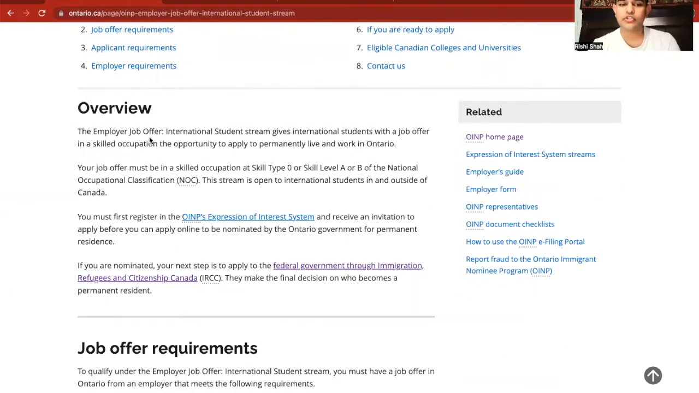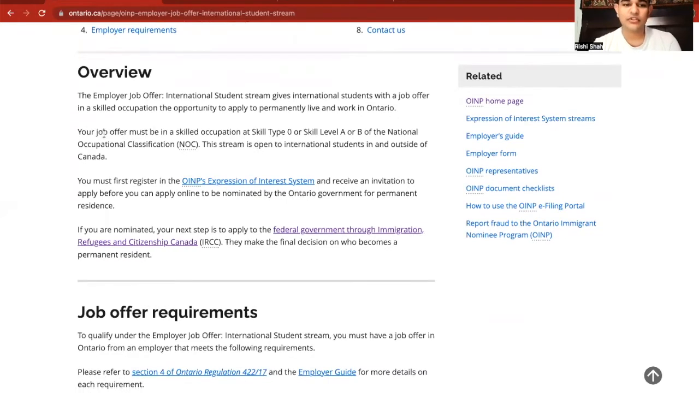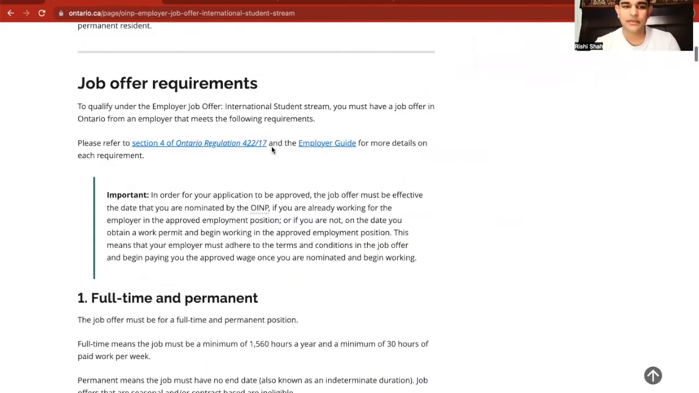Well, the employer job offer for international student stream gives international students with a job offer in a skilled occupation the opportunity to apply to live permanently and work in Ontario. Now, the job offers must be of type 0, A, or B on the NOC. We have opened up the link here, so we'll take a look at that in just a second. That's what your job must be. And that's exactly what it means by selecting your course that can potentially give you a type 0, A, or B job. So we'll take a look at that in a bit, don't you worry.